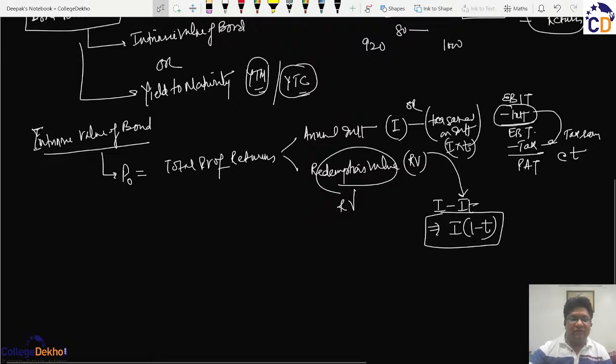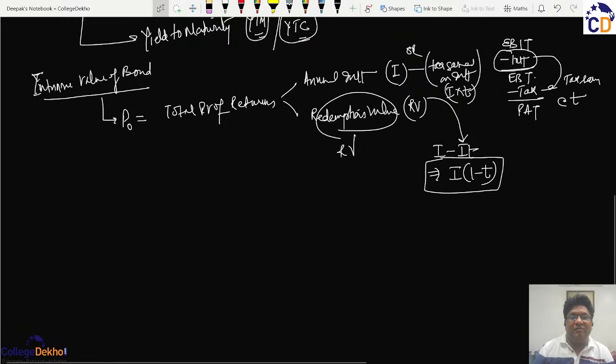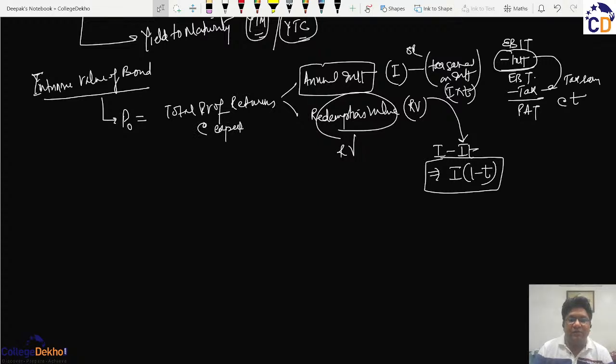So what you will see from here is that whenever we calculate the present value of this annual interest, whether with tax saving or without tax saving, or the redemption value, this discounting has to be calculated at the expected rate of return, whatever returns are expected by the shareholders.